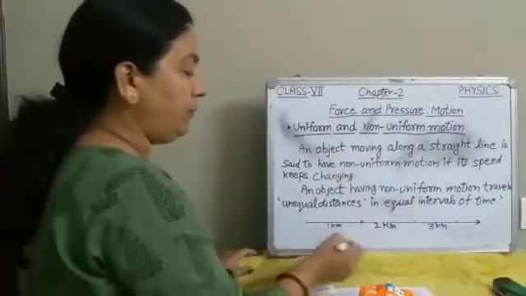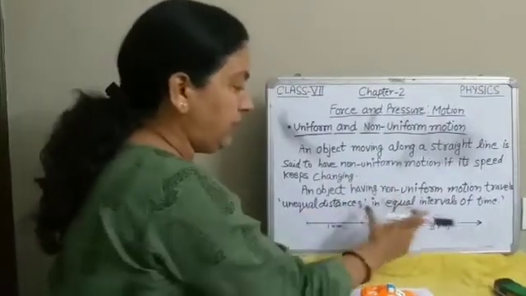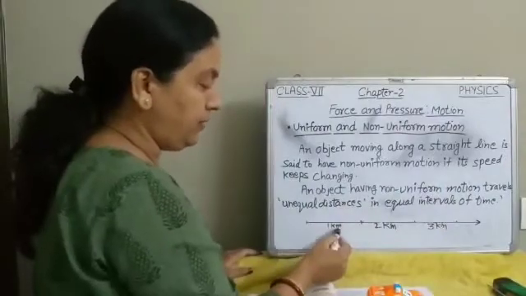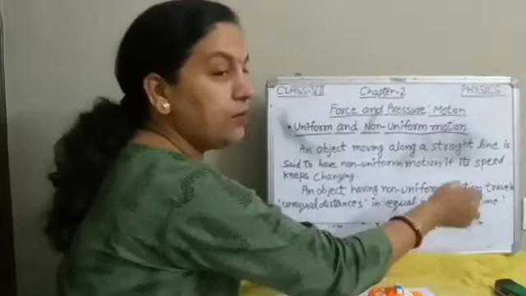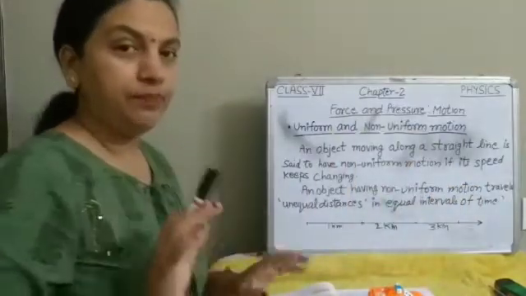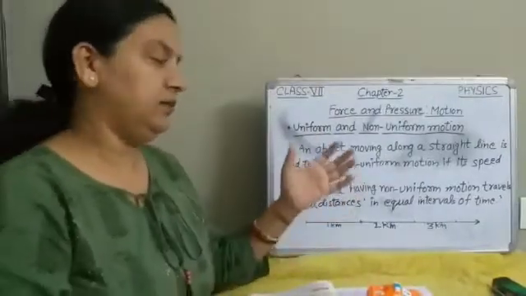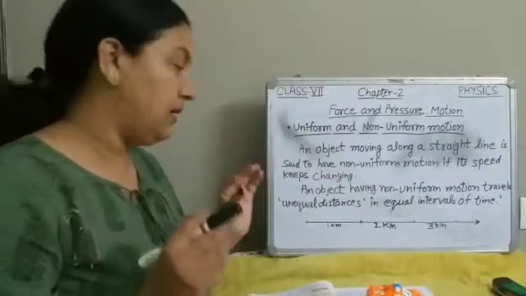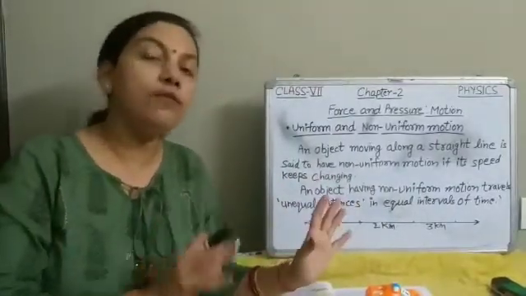Means in every minute, 1 minute, 1 minute, 1 minute, unequal distances are there. 1 kilometer in 1 minute, 2 kilometer in 1 minute, 3 kilometer in 1 minute. This is clear. So the object which is having non-uniform motion travels unequal distances in equal intervals of time.